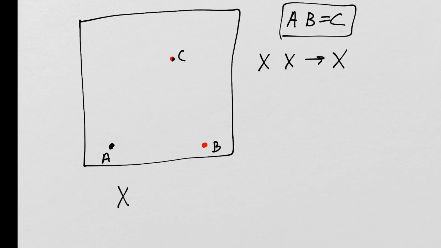It's a map from the set of all ordered pairs of elements of the set X, and I'm mapping that set of all ordered pairs back into the set X, right?